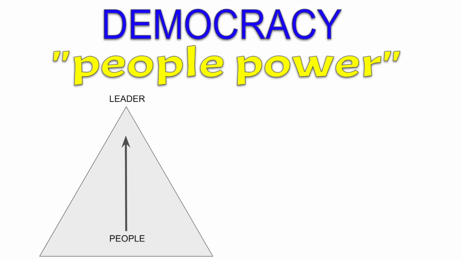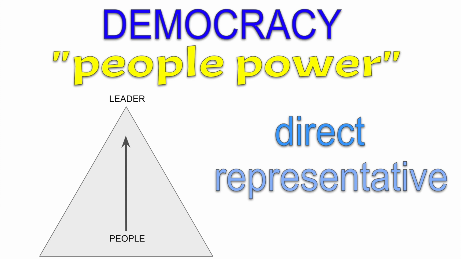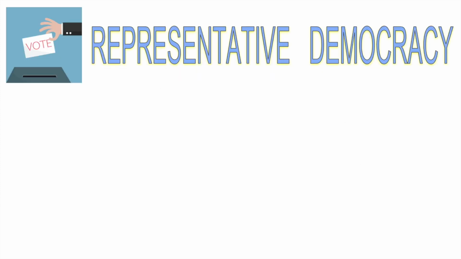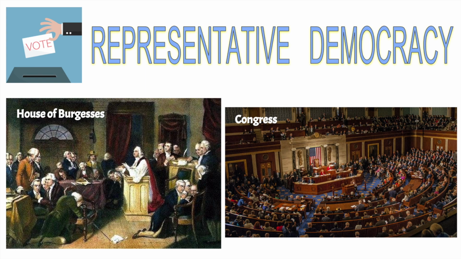Democracy comes in two varieties: direct democracy and representative democracy. When you choose someone to vote for you, you have representative democracy. The members of the House of Burgesses at Jamestown represented the colonists and made laws for them. Our Congress does the same thing for us today. We live in a representative democracy based on law. We are ruled by laws made by congressmen and congresswomen whom we elect.